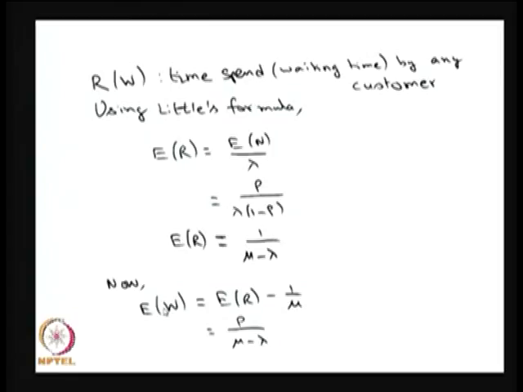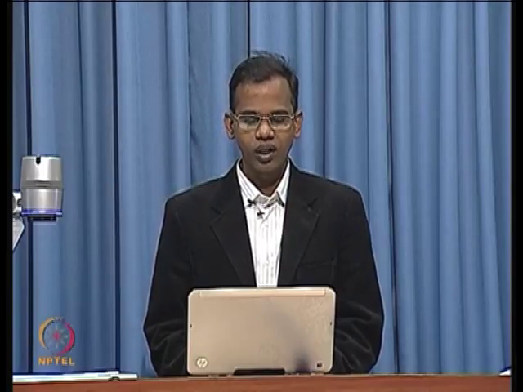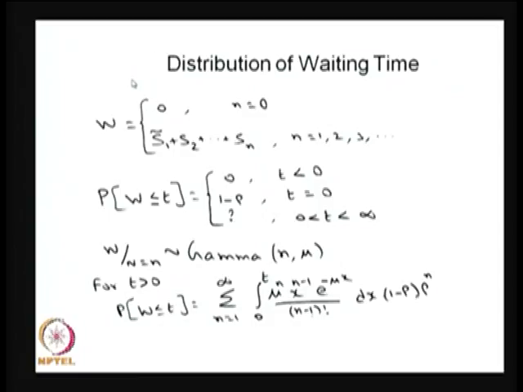Not only the average measures for the M/M/1 queue, one can find out the actual distribution for R as well as W also, because this is the very simplest Markovian queuing model, whereas for all other models it is a little complicated, but still one can get it. So, this is the easy model in which one can find out the distribution of the time spent in the system as well as the waiting time by a customer in the queue. First, let us go for finding out the distribution of waiting time.